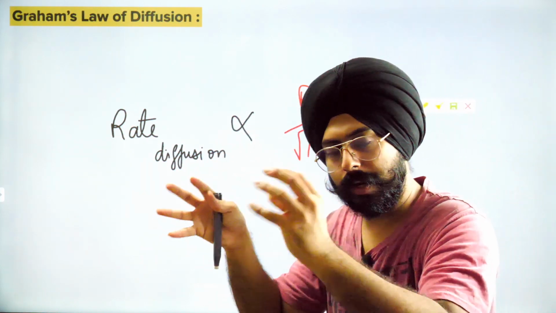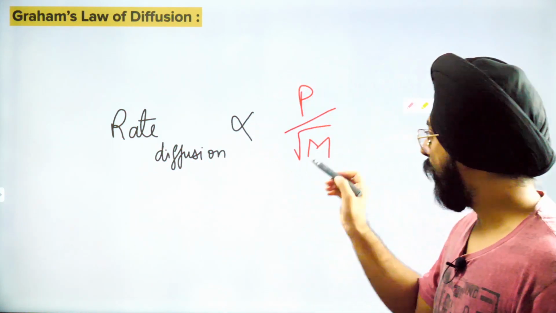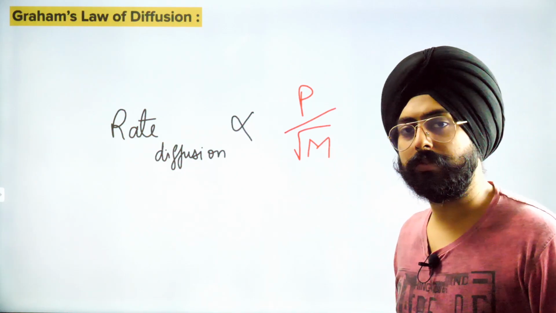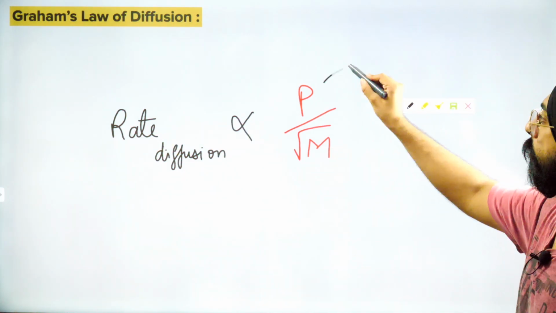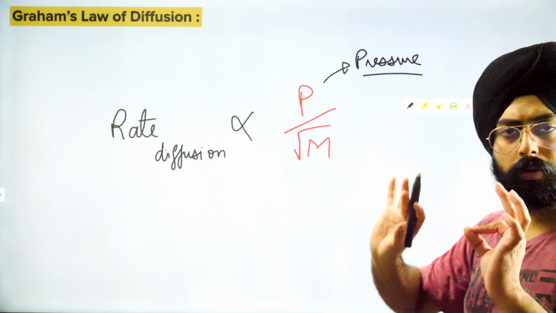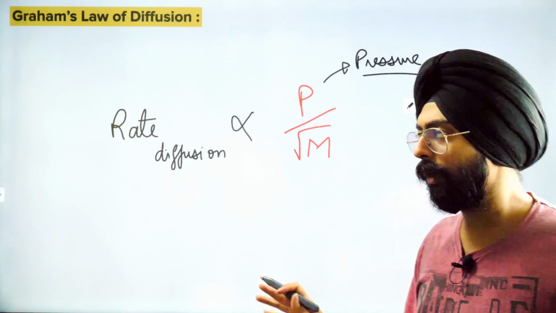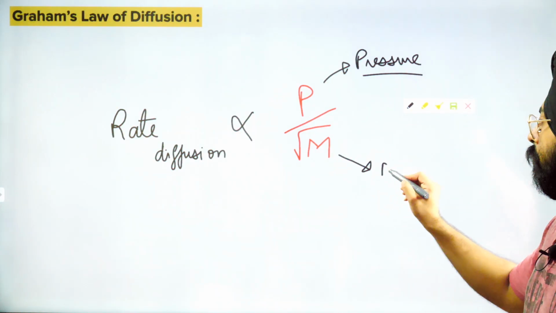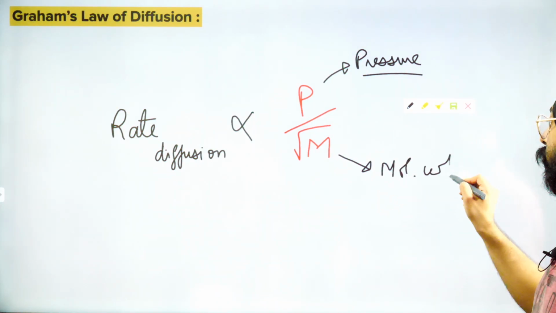P is the pressure under which the gas exists. M is the molecular weight of the gas.